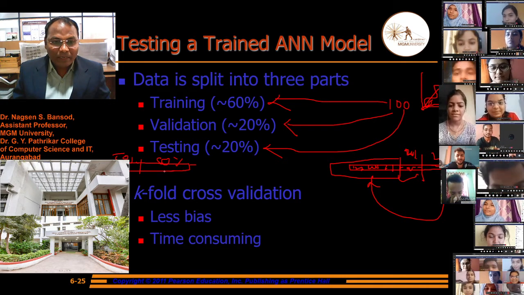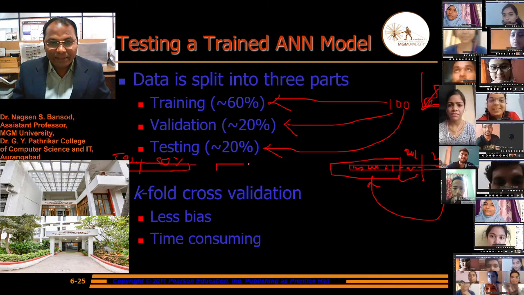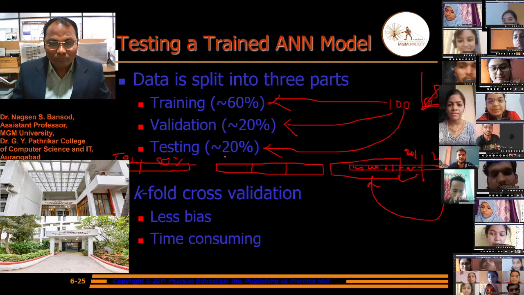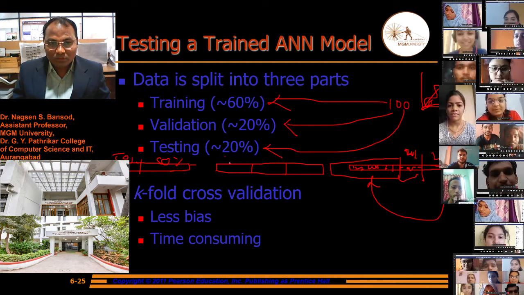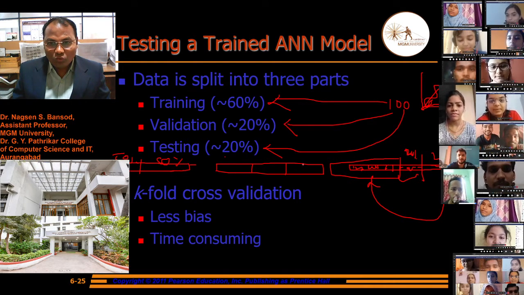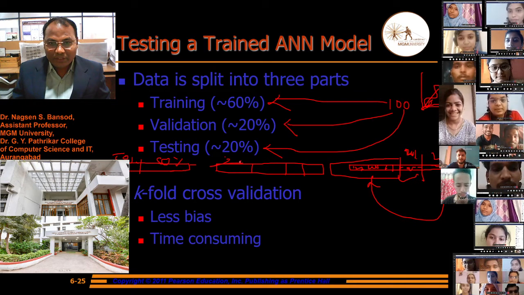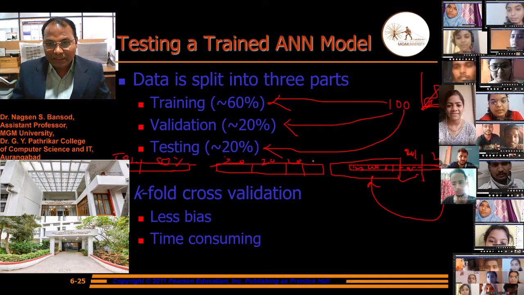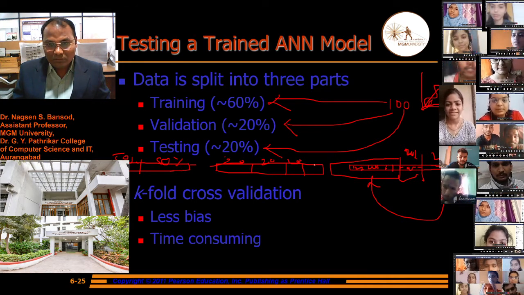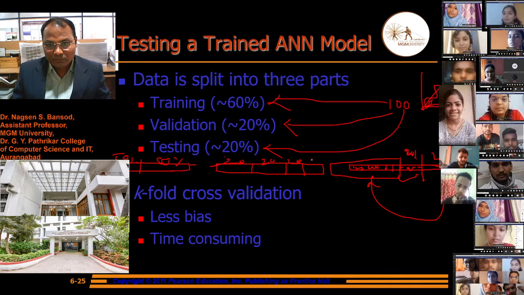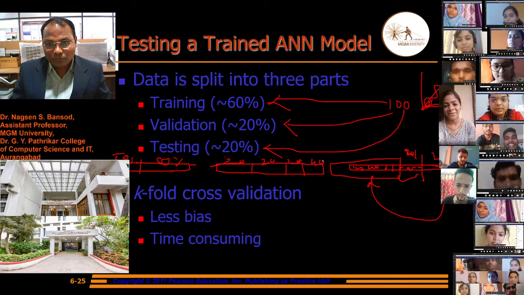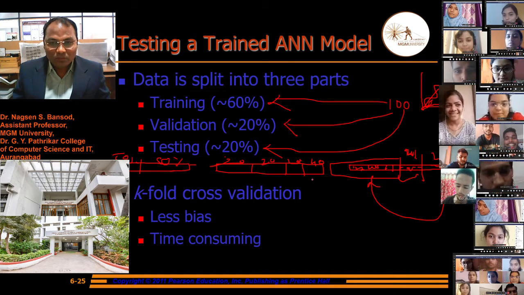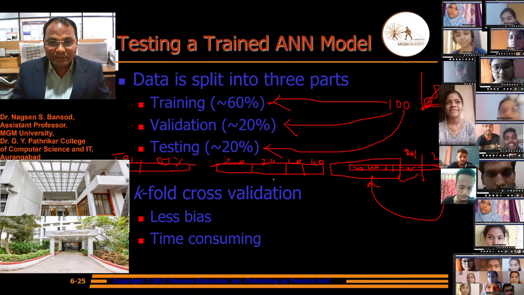If we make three parts in the hundreds of records, then that will be threefold. If we make four parts, like 20, 20, 20 and remaining all, like suppose 40, then this is also fourfold cross validation.